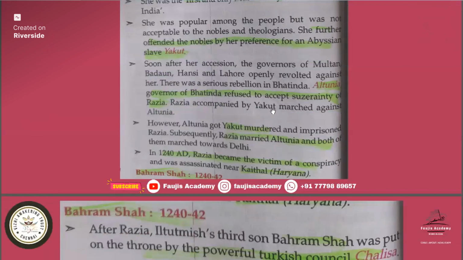When they marched against Altunia, Yakut was murdered, and then Razia married Altunia, and both of them marched towards Delhi. While marching towards Delhi, there was a conspiracy in which Razia was assassinated near Kaithal, Haryana. So Razia was assassinated.